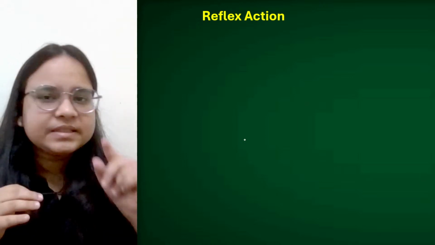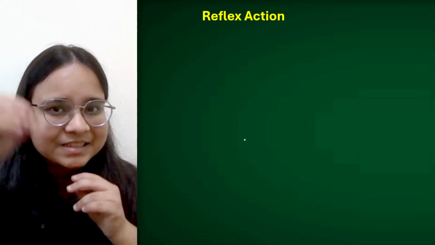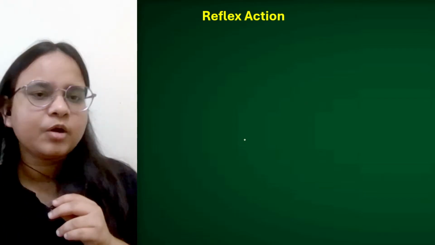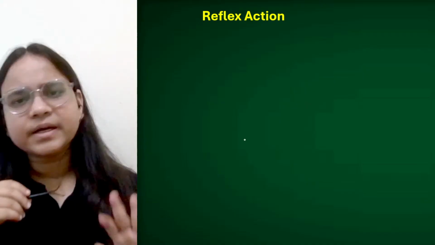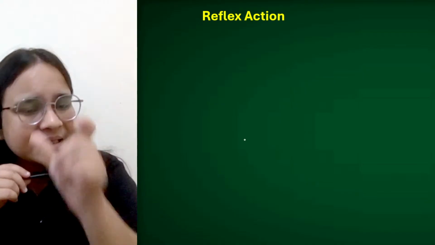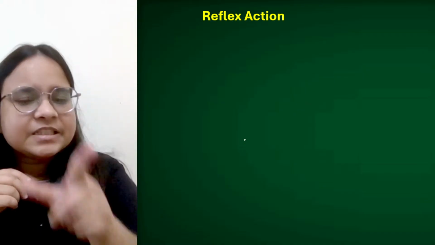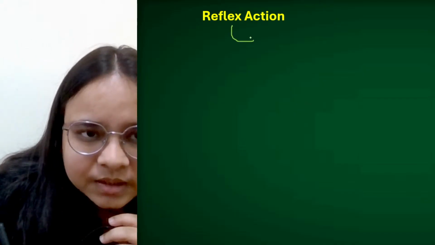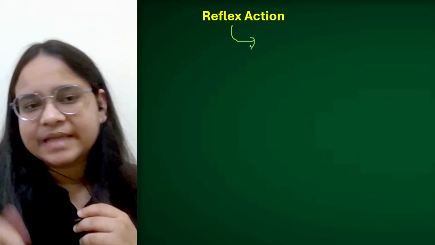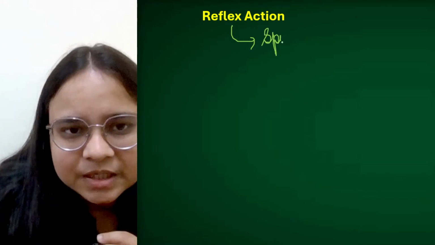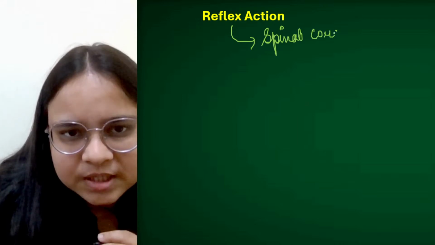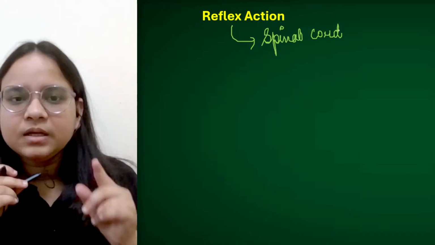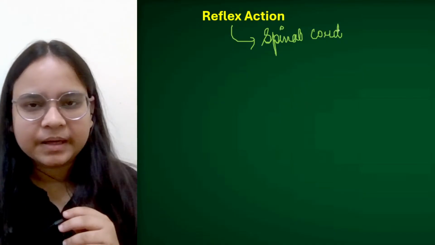Now there's a thing. This reflex action is primarily monitored by the spinal cord. Okay, if somebody asks you whether all the primary functions in our body are performed by the brain itself. But if I talk specifically about this reflex action, then this is being done by the spinal cord. The primary organ which is involved in the execution of a reflex action is the spinal cord. तो अगर कभी भी क्वेश्चन इस तरह से पूछा जाए कि this reflex action is monitored by which organ, then this is actually the spinal cord.